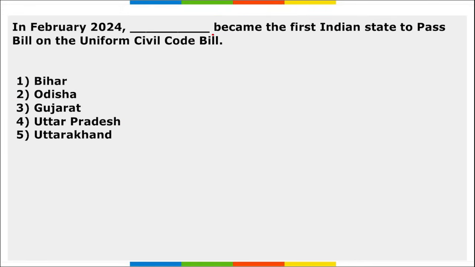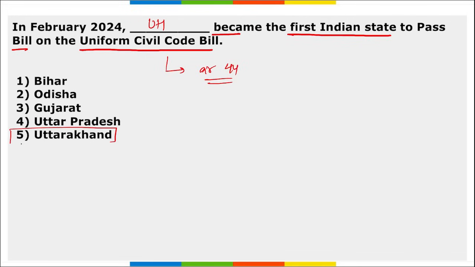Next, in Feb, which became the first Indian state to pass the bill on the Uniform Civil Code? It is Uttarakhand, and the article for this is Article 44. With this, Uttarakhand became the first Indian state to get a common law, that is the Uniform Civil Code. It aims to govern laws related to marriage, divorce, land, property and inheritance, which will be the same for all citizens irrespective of their religion.